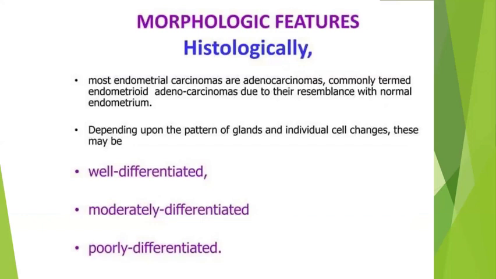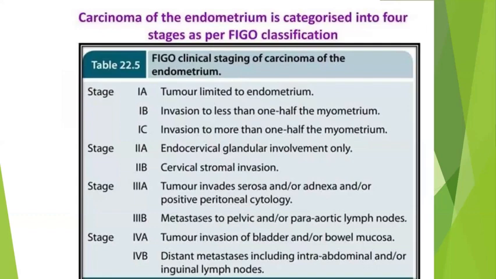Depending upon the myometrial invasion, less than 50% or more than 50%, it is graded into higher grades of tumor. Adenocarcinoma is also graded depending upon gland differentiation into well, moderately, and poorly differentiated. And this is the FIGO staging for endometrial carcinoma.